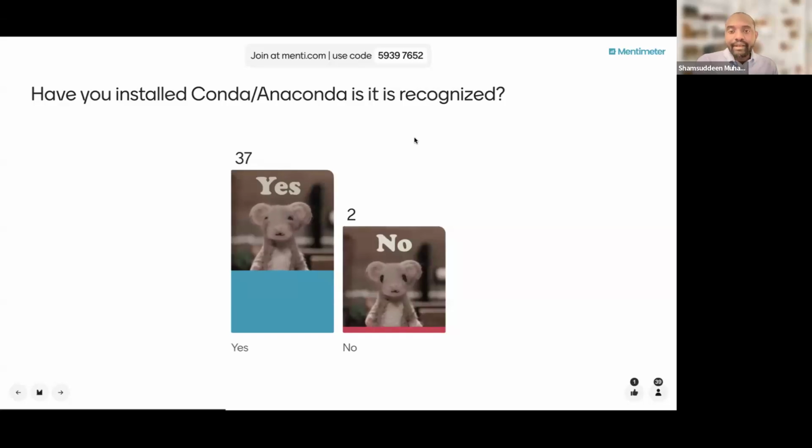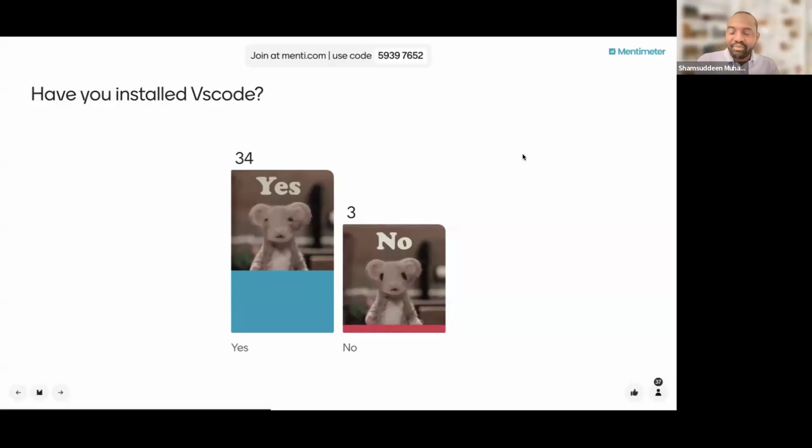All right. Another thing is, have you installed VS Code? We still have 2 people that are yet to install their VS Code. From tomorrow, you cannot even follow us if you don't have VS Code installed. So do let us know why you haven't installed. We have 4 people who haven't installed VS Code. So why? Why are you yet to install?